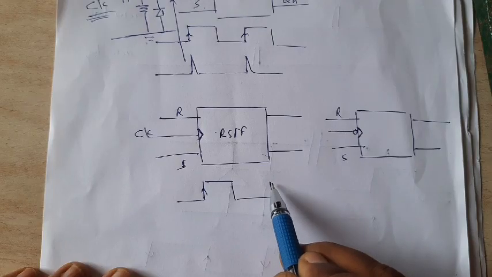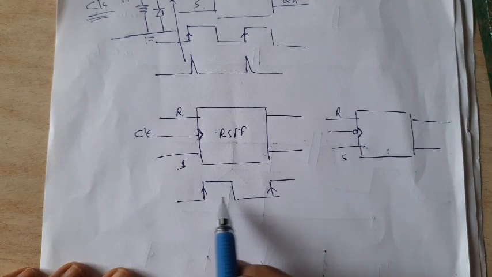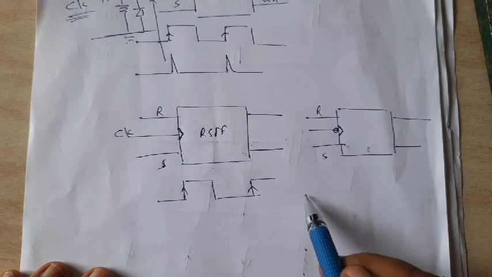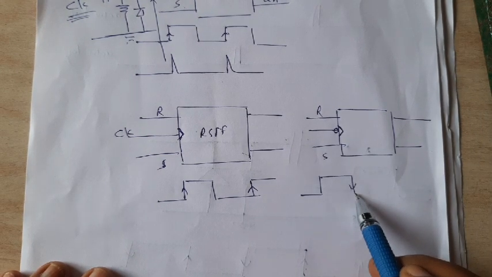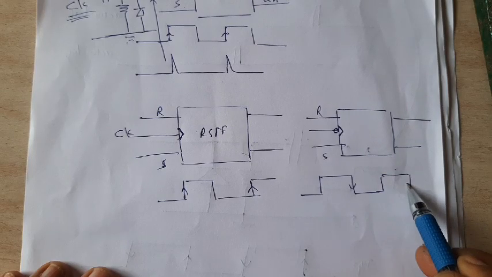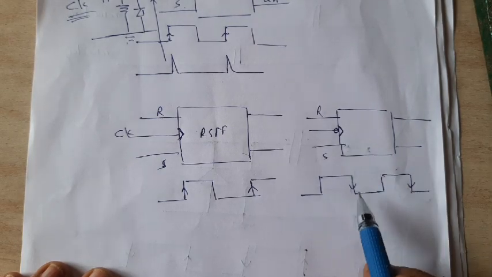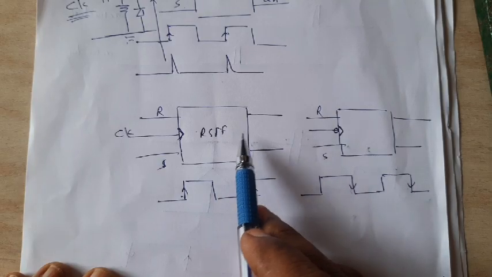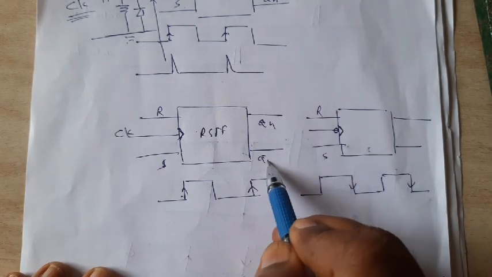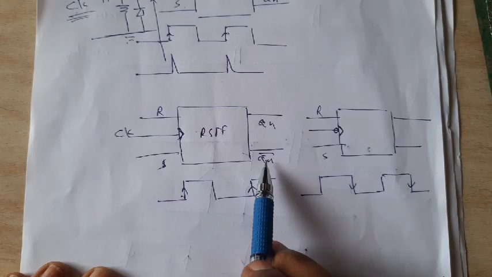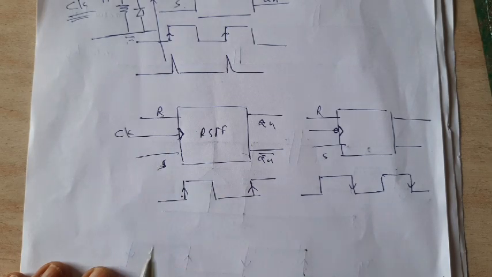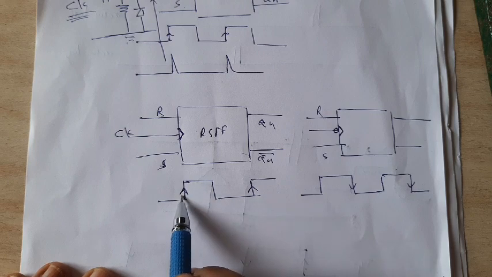That means the output changes during the positive edge, during the rising edge. And here the same thing happens on the falling edge, and so it is known as negative edge trigger or falling edge trigger. Here it is rising edge trigger. The name itself suggests it triggers the output Qn, and obviously Qn bar changes in accordance with inputs R and S during the rising edge of the clock.